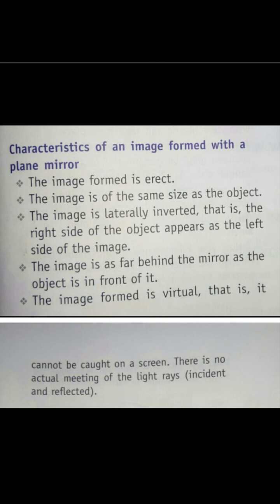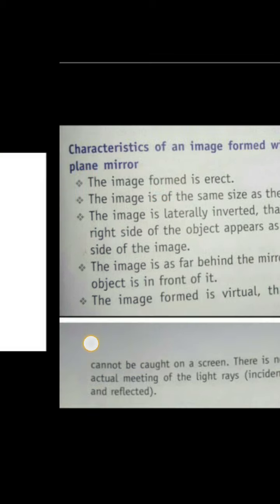The image is as far behind the mirror as the object is in front of it. The image formed is virtual, that is, it cannot be caught on a screen. There is no actual meeting of light rays, incident and reflected.